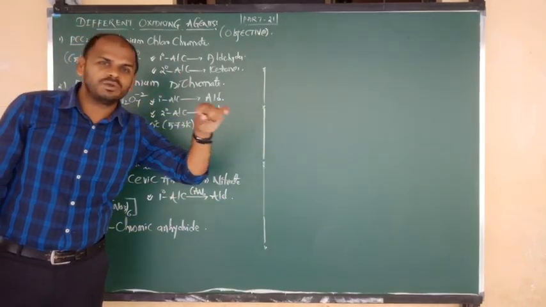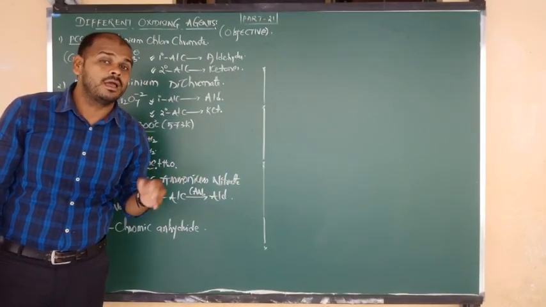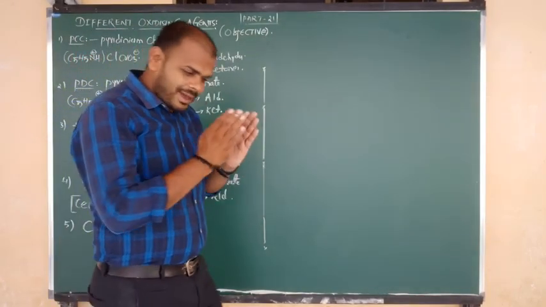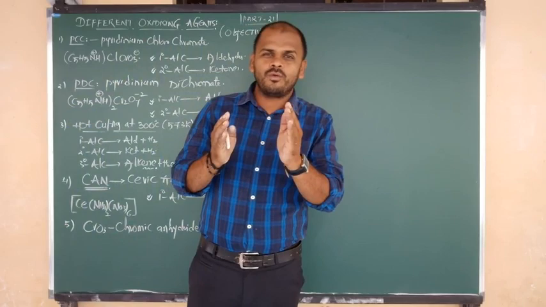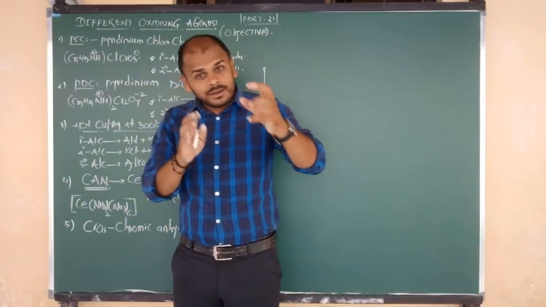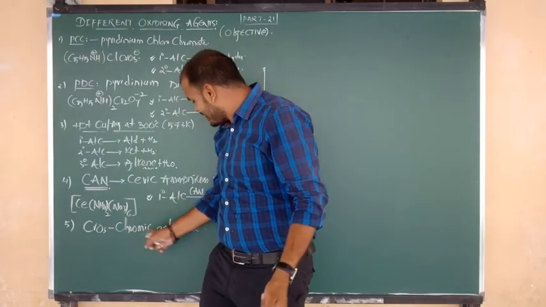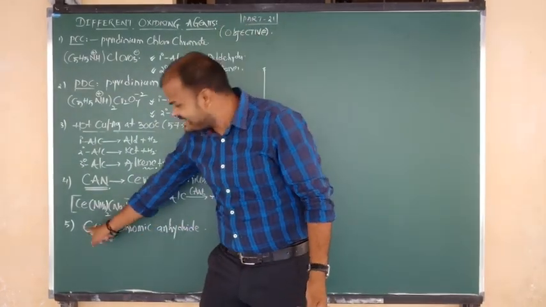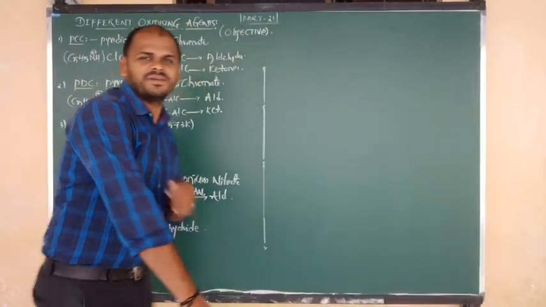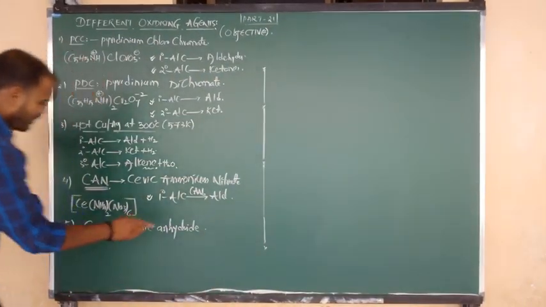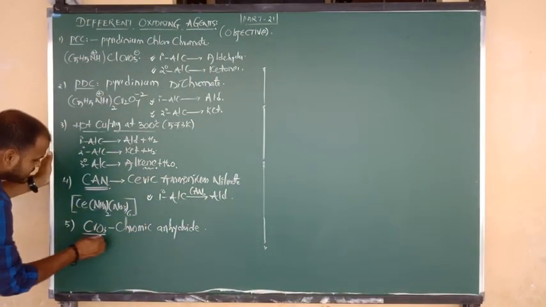In the last class I told you the formula of chromic acid, H2CrO4. From chromic acid, remove the water molecule and you get the anhydride form, called CrO3.